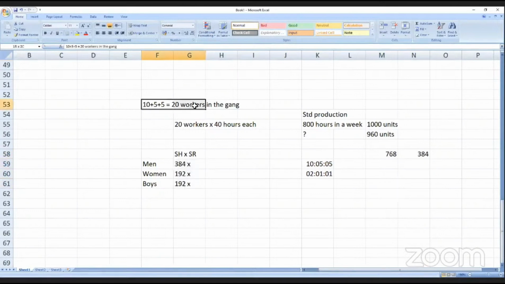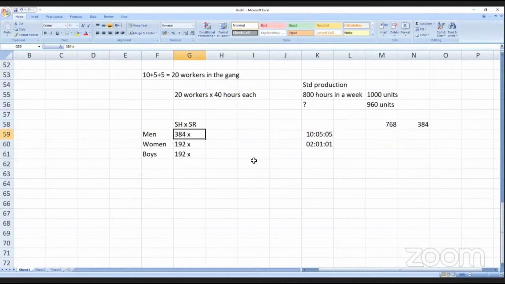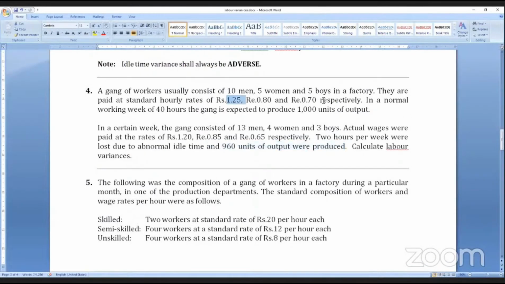So 20 workers in the gang, each working 40 hours, total 800 hours. The gang is expected to produce 1000 units, but actual production is 960. SH means standard hours for actual production. So 768 hours they should have completed 960. The 768 in the ratio of 10 is to 5 is to 5: men 384 hours, women 192 hours, boys 192 hours. The standard rate is given as 1.25, 0.8, 0.7.